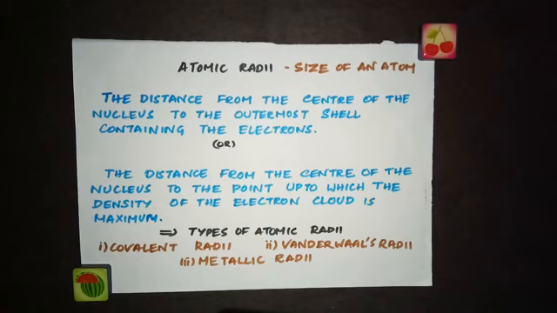But despite having all these limitations, we need some operational definition for the radius of an atom or an ion. This is actually necessary in order to explain a number of chemical properties of different elements in terms of the size of their atoms or ions. So there are three operational concepts which have been widely used. We call them types of atomic radii. They are covalent radii, van der Waals radii, and metallic radii. We will see each one of them in detail.